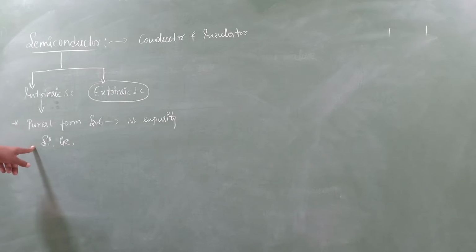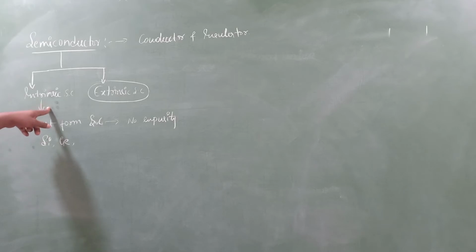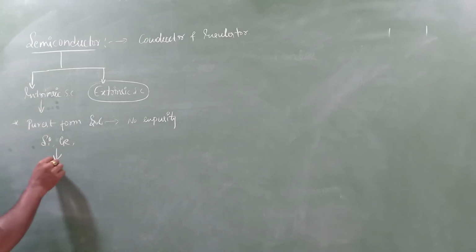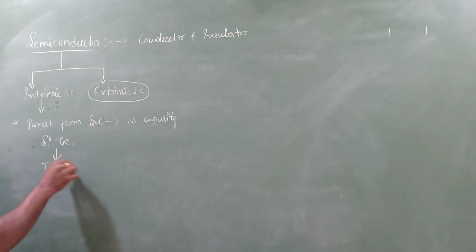If we have an intrinsic semiconductor, then why do we need extrinsic semiconductors, sir? See, intrinsic semiconductors act as an insulator at temperature T equals 0 Kelvin. I'll tell you why.